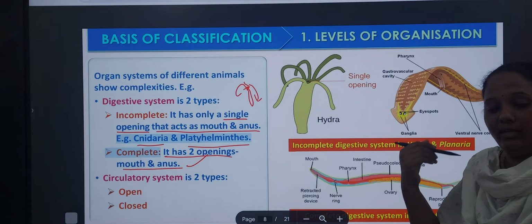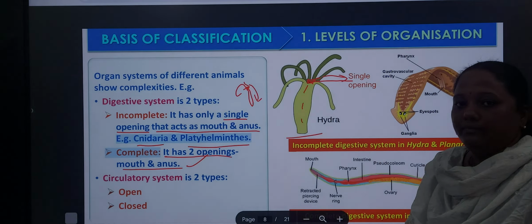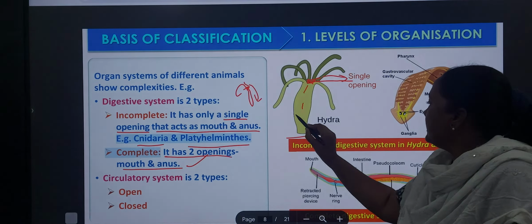For example, I will show here in Hydra. You see, only a single opening is there. Through this food enters and through this it excretes. So here it is a single opening.